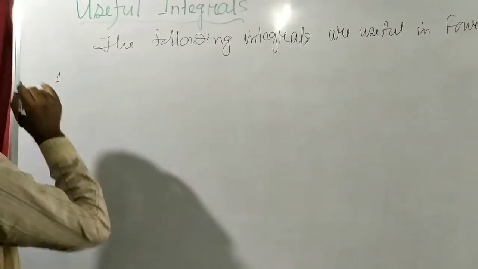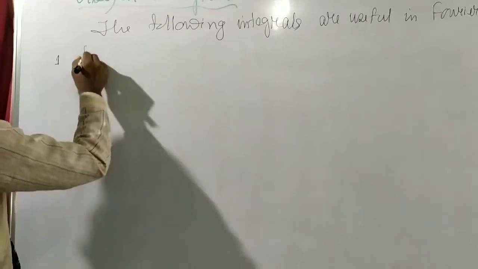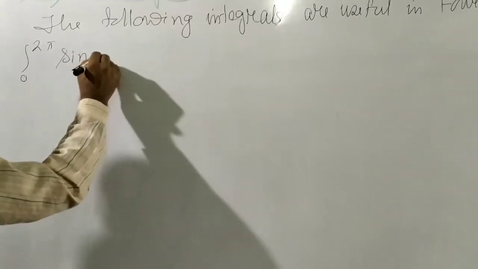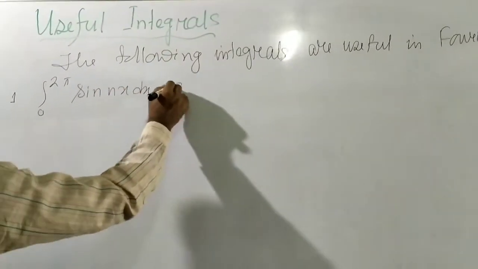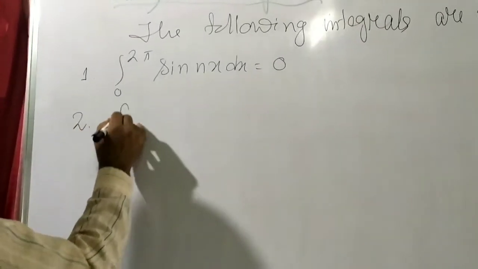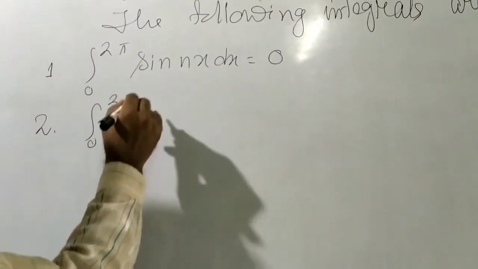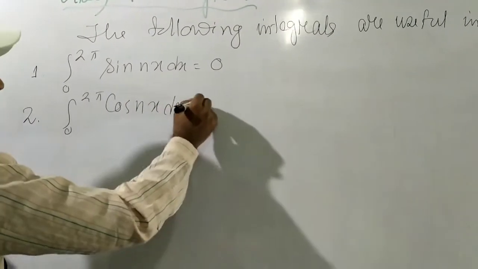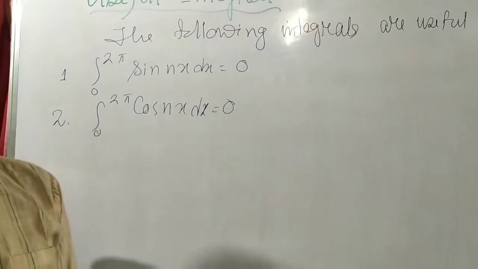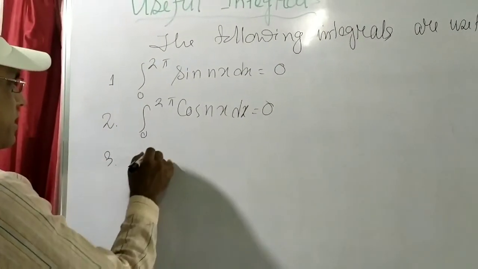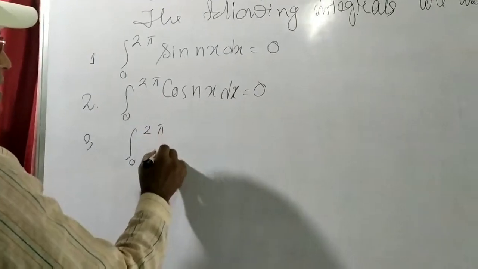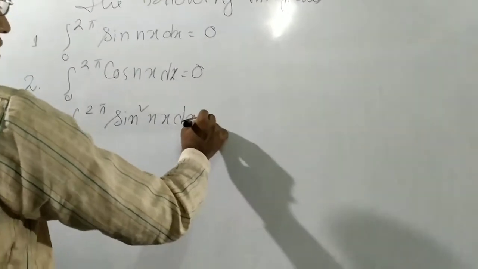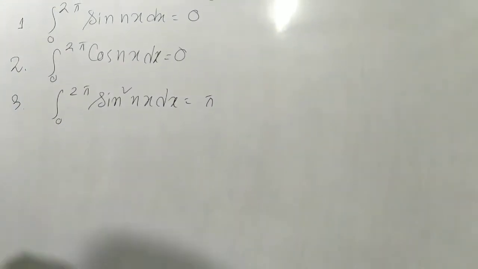Now number 1, we consider the integration from 0 to 2 pi of sin nx dx, this equals 0. Number 2, integration from 0 to 2 pi of cos nx dx, this equals 0. Next number 3, integration from 0 to 2 pi of sin square nx dx, this equals pi.